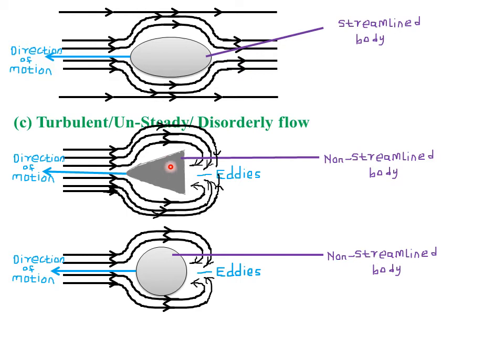And as you consider this particular body here, it will require more effort for the fluid to flow past it, and it requires more effort as compared to this other body that was in the streamline flow up there, and it also gives rise to more eddies. So as you can see, the fluid is flowing somehow smoothly here because of some edge here, but because of the sharp edges at the ends, actually the flow of this particular fluid is very highly resisted.